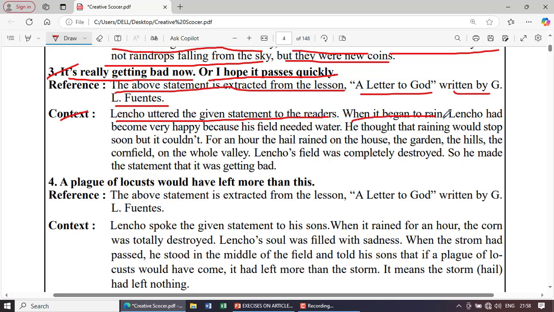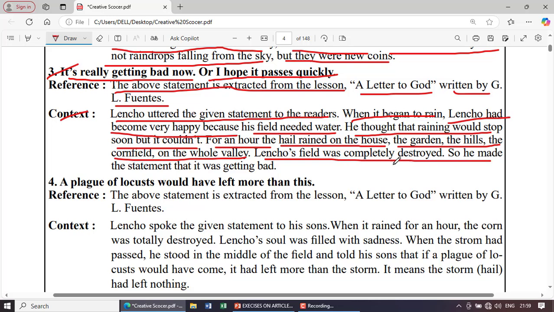When it began to rain, Lencho had become very happy because his field needed water. He thought that the rain would stop soon, but it couldn't. For an hour, the hail rained on the house, the garden, the hills, the cornfield, and the whole valley. Lencho's field was completely destroyed, so he made the statement that it was getting bad.